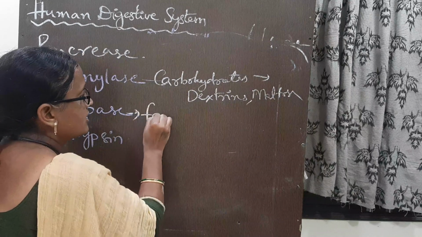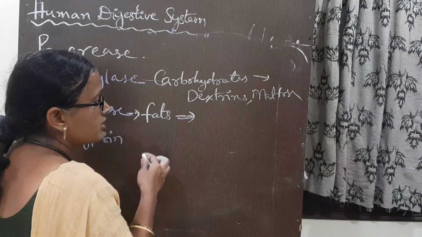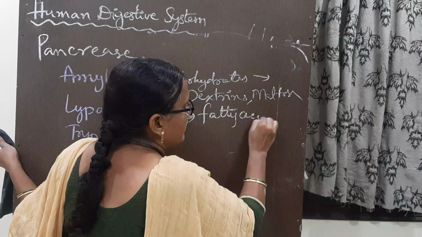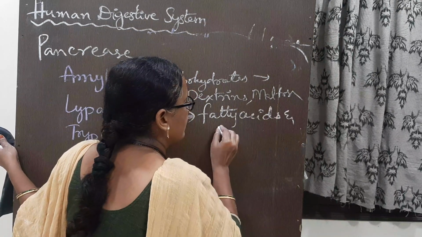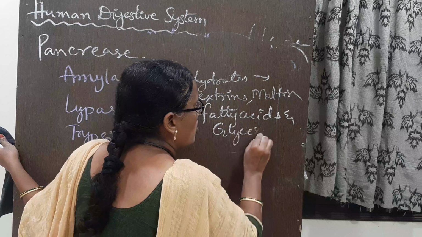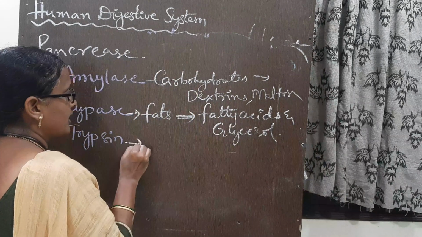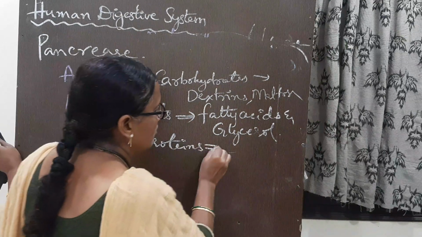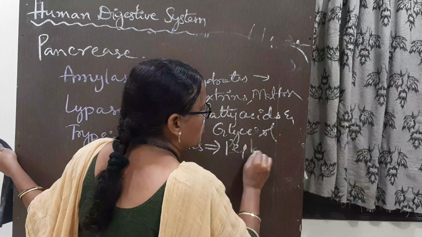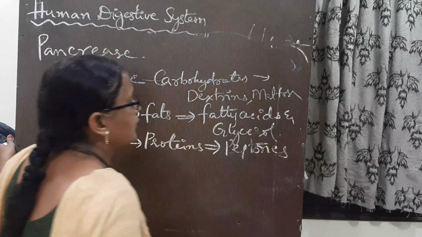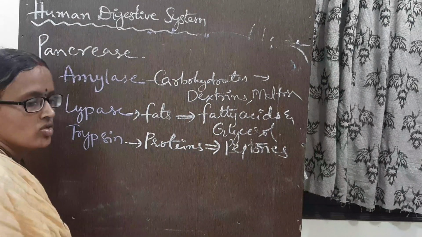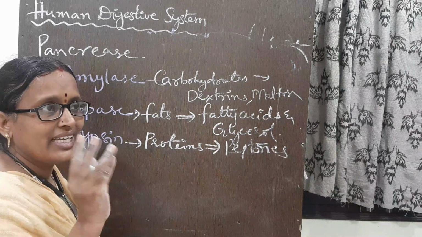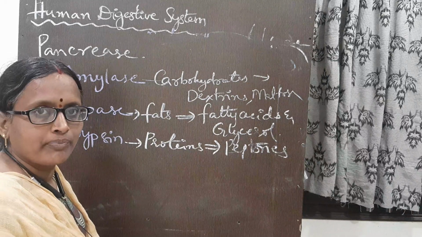Lipase acts on fats and converts them into fatty acids and glycerol. Trypsin acts on proteins and converts them into peptones. So the pancreas is going to release three enzymes into the duodenum.